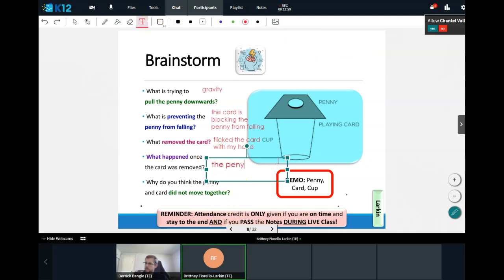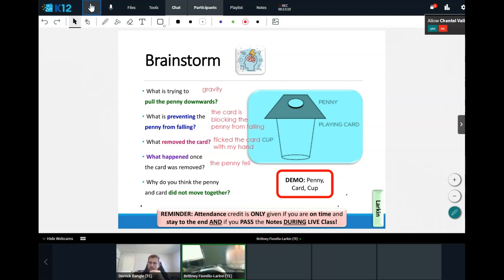Now, if, for example, I were to move the card very slowly, you would notice that the penny doesn't fall. Let me go ahead and show you what that looks like. If I were to move my card very slowly, you would notice that the penny actually stays on the card. So what is it about the fact that I flicked the card that made it so that I was able to move it from underneath the penny?